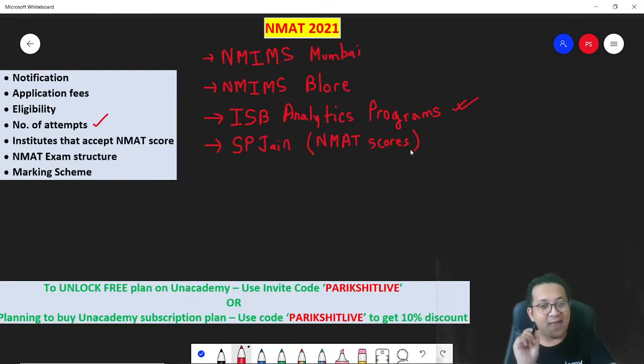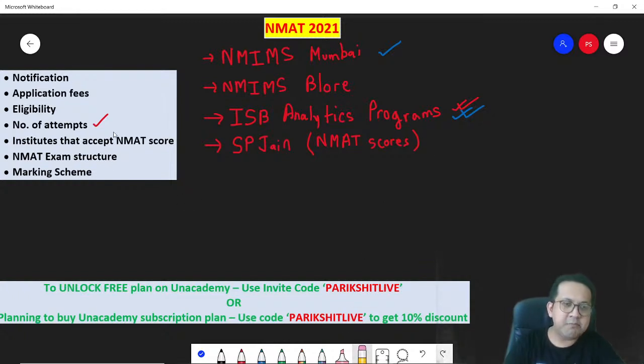No. Not the flagship program, but many other programs that SPJ runs will accept the NMAT score. So these are your top colleges which accept the NMAT score. Undoubtedly, for the flagship MBA program, it is NMIMS Mumbai that you are targeting. And if you are interested in other programs, let's say the analytics program, you can also target the ISB analytics program via your NMAT score. Fine.